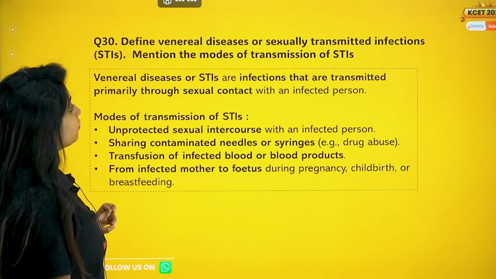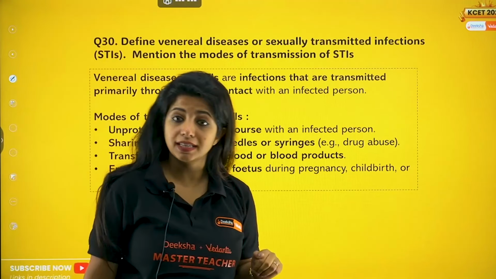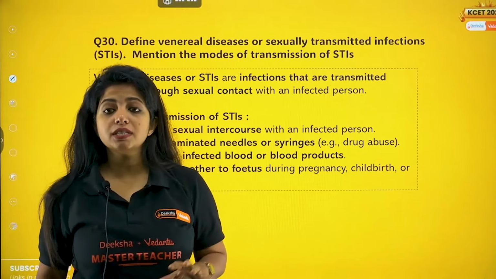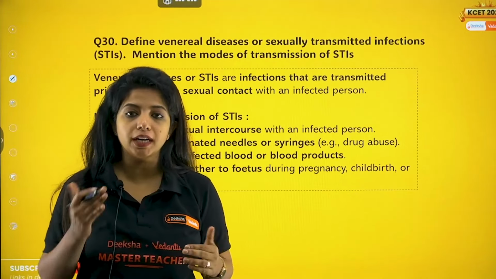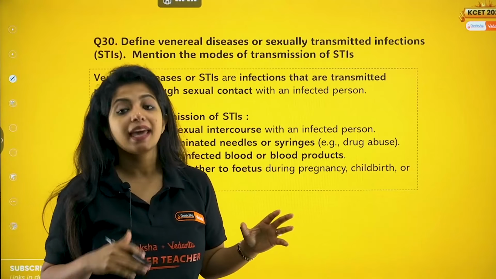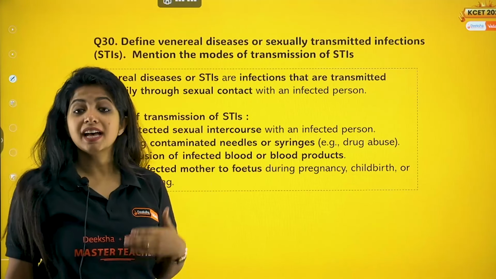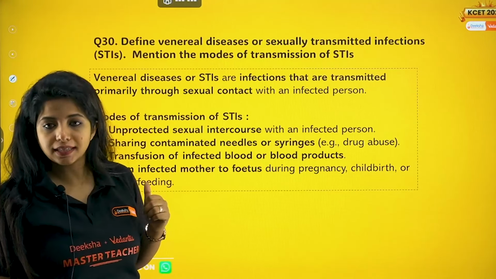Now, define venereal disease or sexually transmitted infections. Mention the modes of transmission of STIs. Venereal or sexually transmitted diseases are infections that are primarily spread through sexual contact with the infected person. Okay? You have to talk about the examples: HIV, AIDS, herpes, gonorrhea, syphilis. Please write the examples as well.